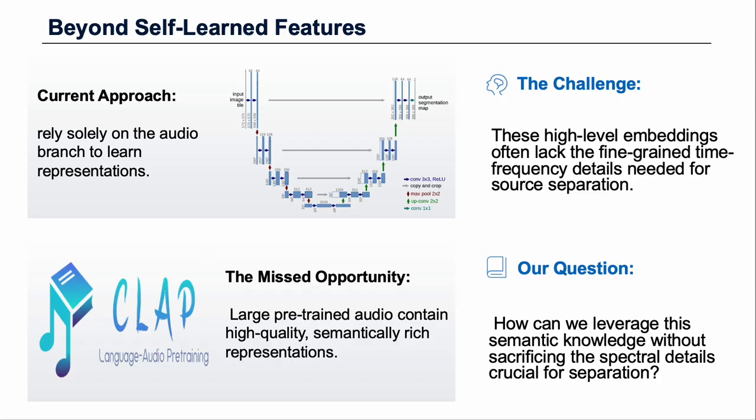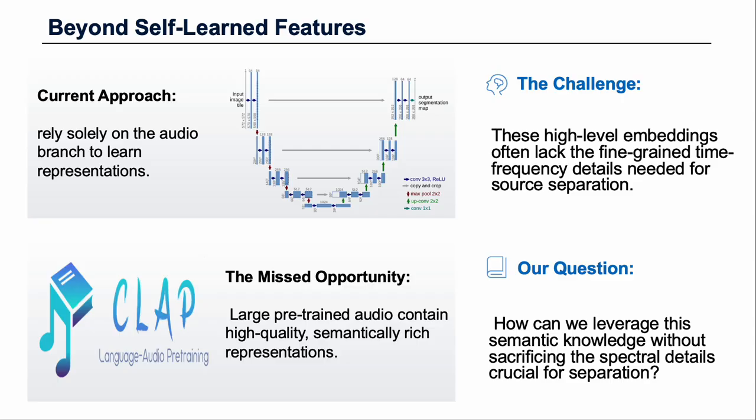The challenge is that these high-level, semantic embeddings from pre-trained models often lack the fine-grained time-frequency details that are essential for the source separation task. Simply replacing our learned features with these pre-trained embeddings would likely lead to a loss of fidelity. So, our key question became, how can we leverage this rich semantic knowledge from a pre-trained model like CLAP without sacrificing the crucial spectral details that our U-Net needs to effectively separate and reconstruct sounds?